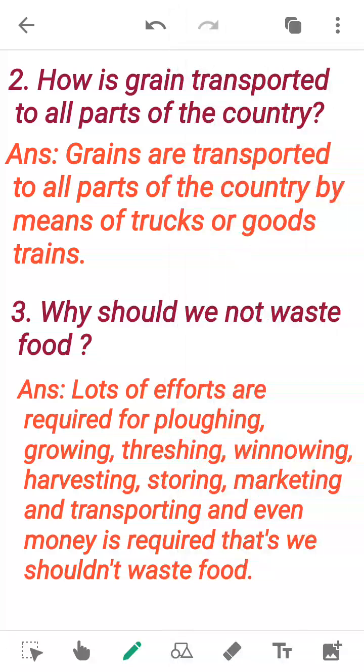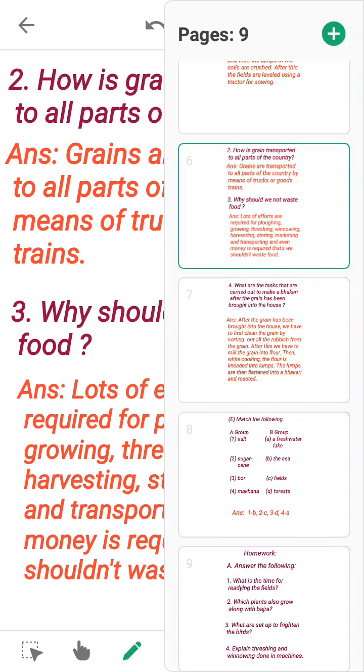Why should we not waste food? Because lots of efforts are required for plowing, growing, threshing, winnowing, harvesting, storing, marketing, and transporting, and even money is required. That's why we shouldn't waste food. Why shouldn't we waste food? Lots of efforts are required for plowing, growing, threshing, winnowing, harvesting, storing, marketing, and transporting, and even money is required. That's why we shouldn't waste food.